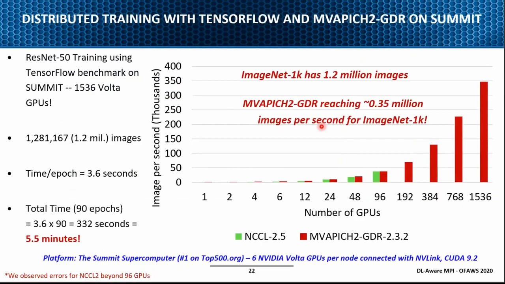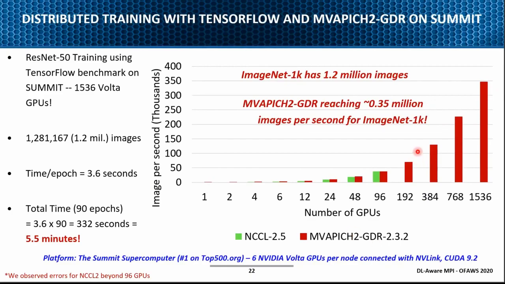And then using the same framework, here we try to scale on the Summit using 1536 Volta GPUs. The earlier numbers were all reduce, but here we are trying to carry out distributed training with TensorFlow and MVAPICH2-GDR. Here we use ImageNet 1K. It has 1.2 million images, and in these runs you see we are able to scale starting from 1 GPU to 1500 GPUs.